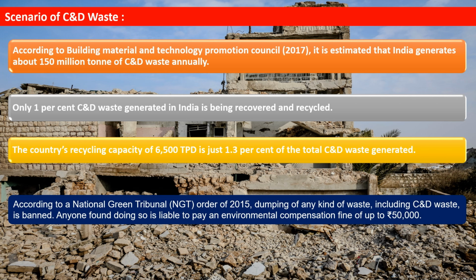According to a National Green Tribunal (NGT) order of 2015, dumping of any kind of waste including C&D waste is banned. Anyone found doing so is liable to pay an environment compensation fine of rupees 50,000.